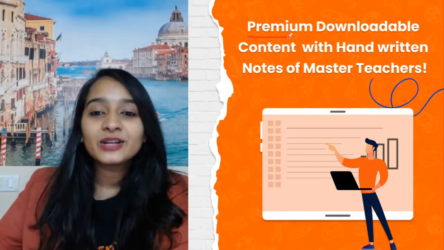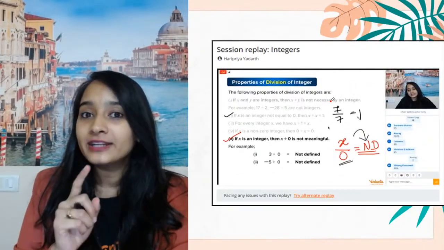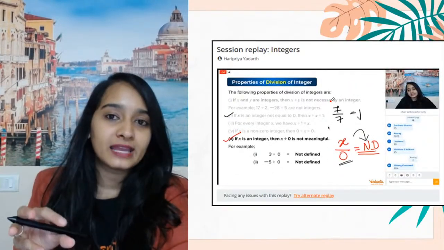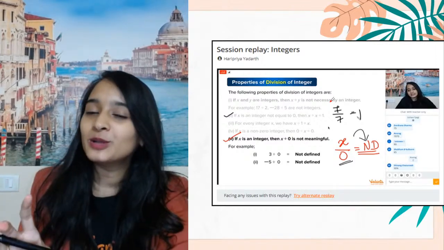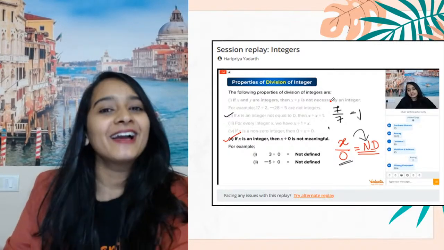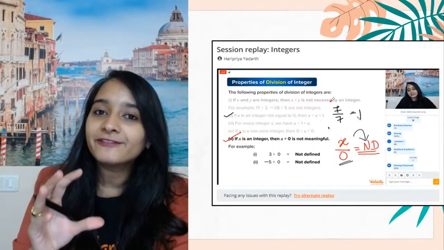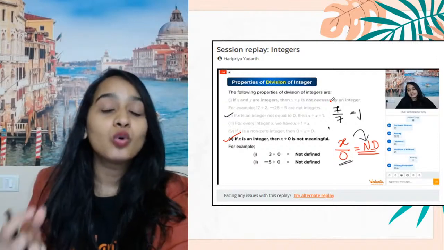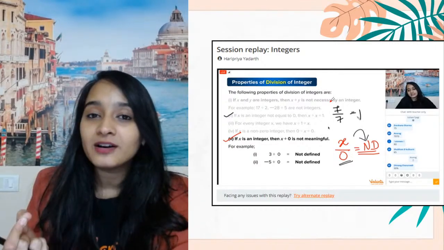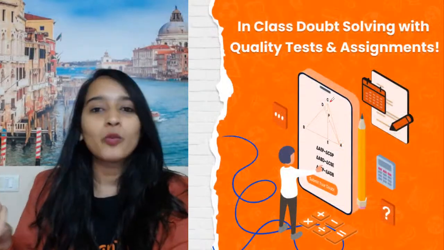And apart from that, you can download premium content which is handwritten by the master teacher, and this is how the content looks like. This is how your notes look like. You don't have to go with any other notes. सब कुछ यहाँ पे आपको मिल जाएगा. You don't have to write or anything. सेशन के बाद आप डाउनलोड कर लो PDF की तरह and save it in a file. Just open it whenever you have exams, and you will be having notes after every chapter, after every session. Right? So that is amazing. It makes your work very easy.